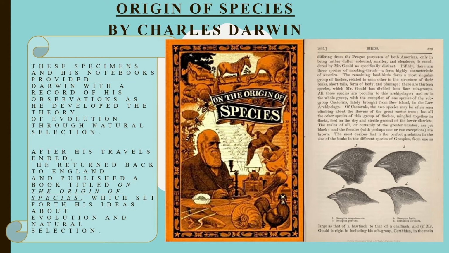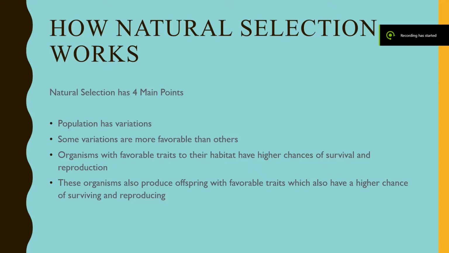This book explained a lot of theories proposed by Darwin. This book became the basis and foundation of natural selection and what it is today. So, back to natural selection. How does it actually work? Well, natural selection has four main points.